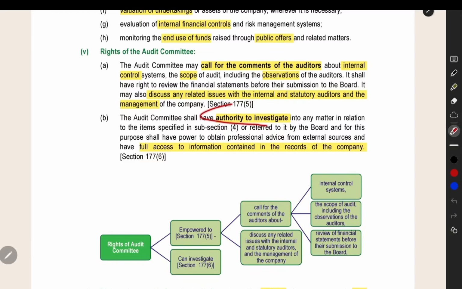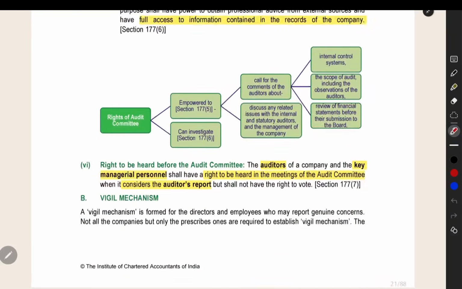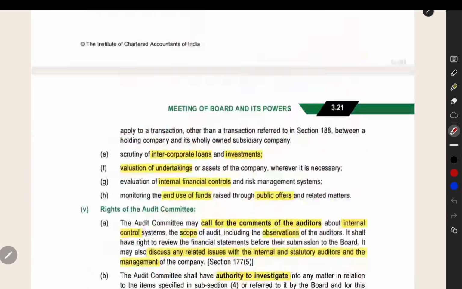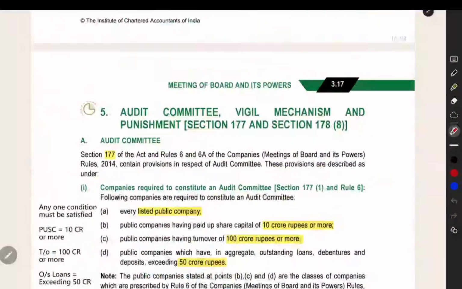The audit committee has the authority to investigate some matters in the company, and it will have all access to the information and records of the company, books of accounts. All the records can be accessed freely by the audit committee. It has that right. And then the auditors and KMP will be heard in the audit committee meetings, and when the audit committee is considering the auditor's report, they will be invited to the meeting. They will be given time to tell their case, but they will not have the right to vote in the audit committee meeting. That's all about the provisions for the audit committee in the Companies Act.